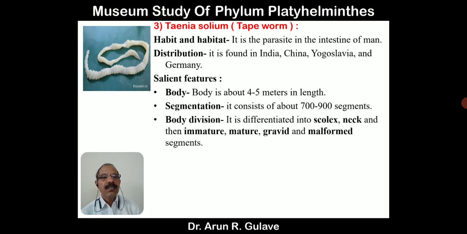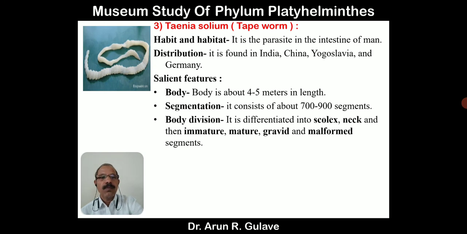Body division. The body is divided into the scolex, which we learned in the last slide, at the upper part of the body near the head region, then the neck, then the segments. The segments are categorized into immature, mature, gravid and malformed segments.